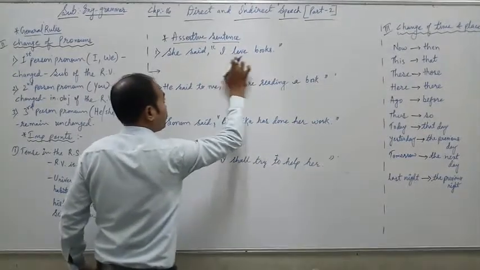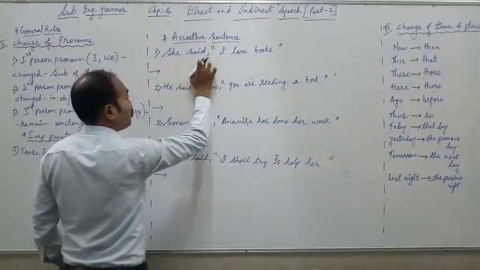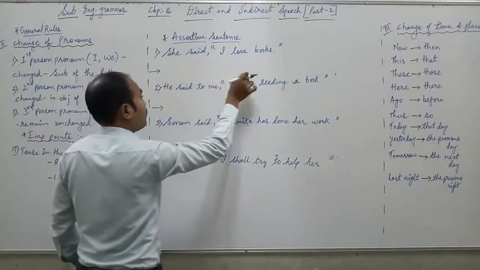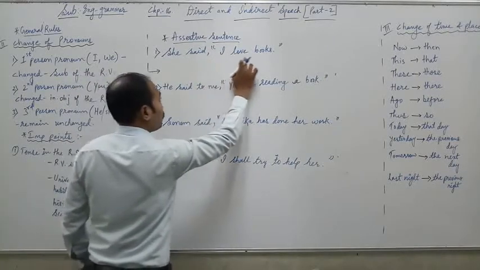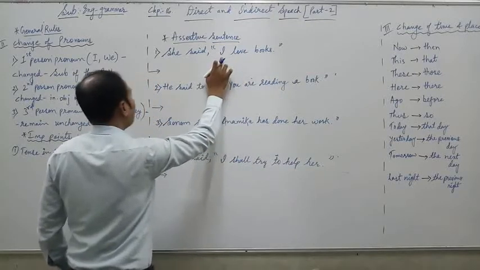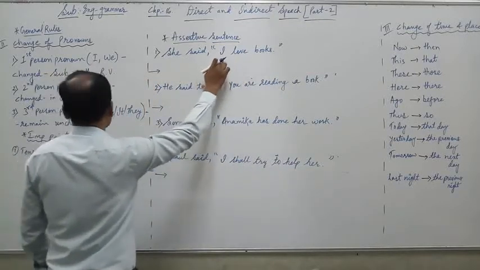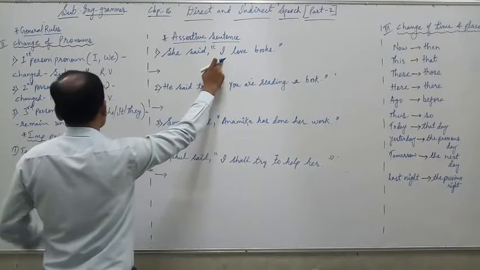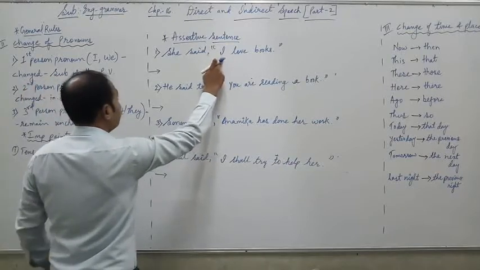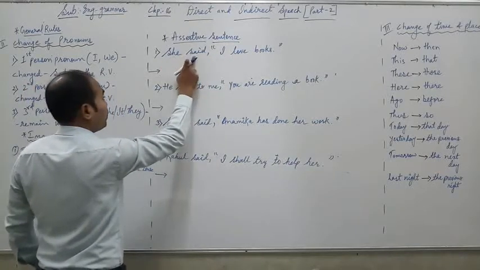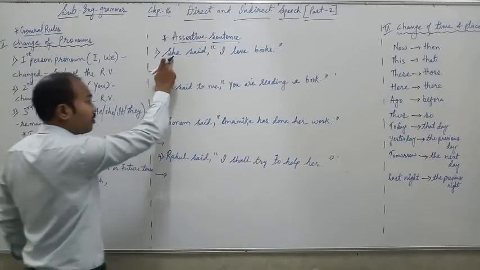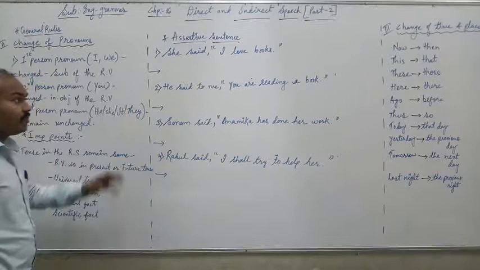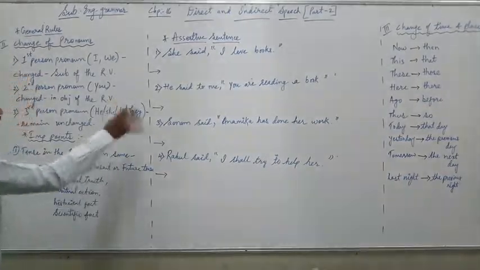This is your reported speech and this is your reporting verb, which we have already discussed. So when there is I or we in the reported speech, it is changed according to the subject of the reporting verb. So your subject is what? She. Then accordingly we have to change it. Further we will see in detail when we do the questions.